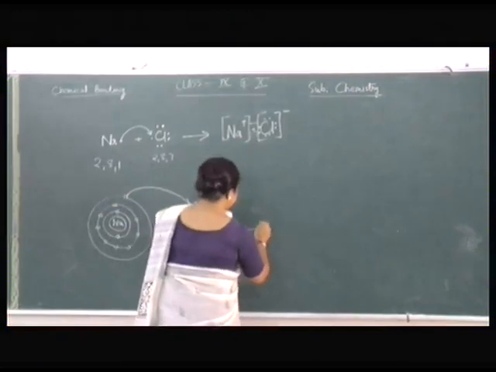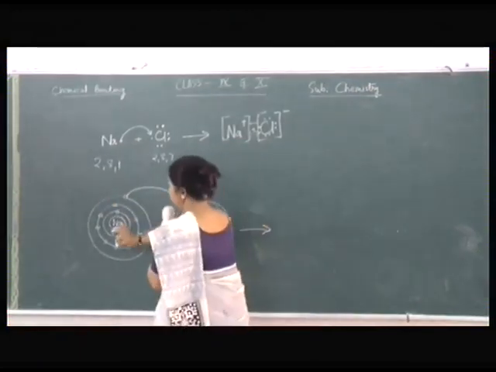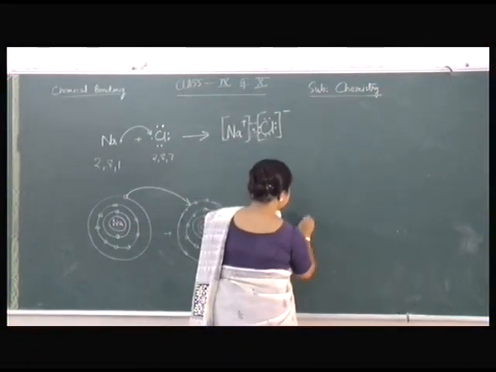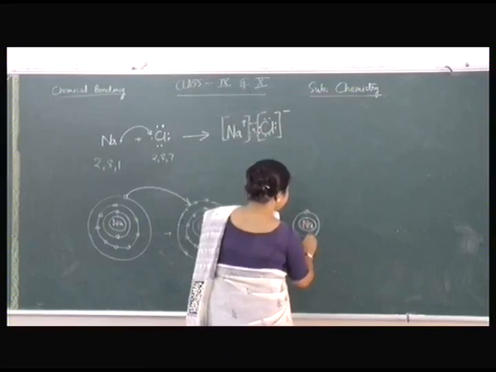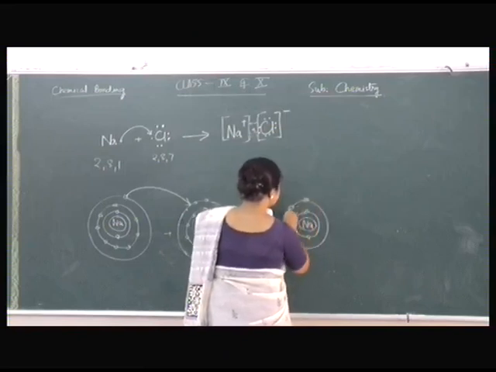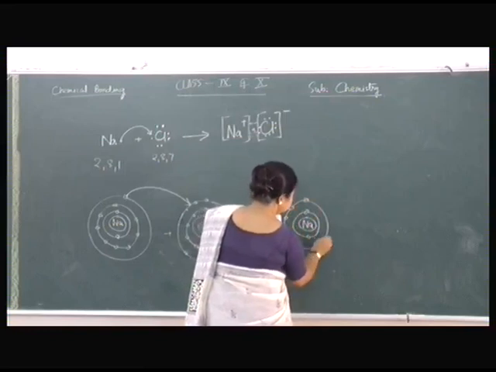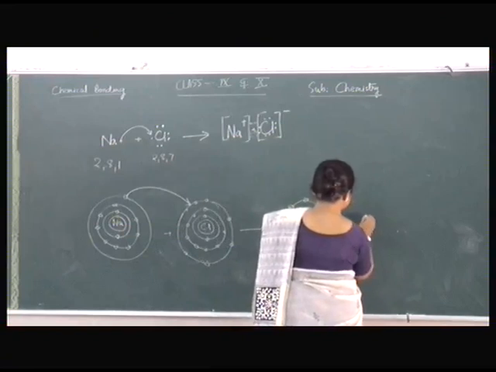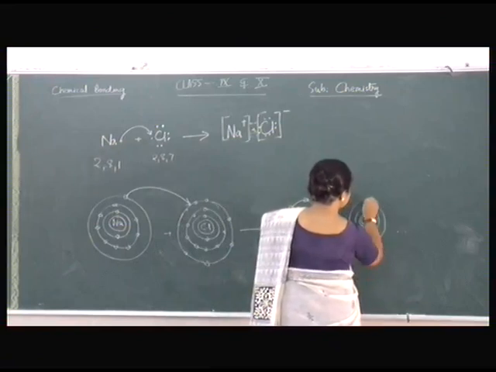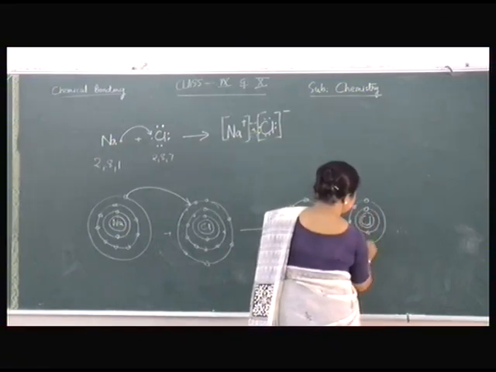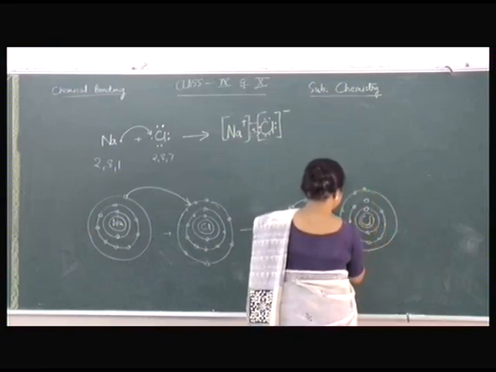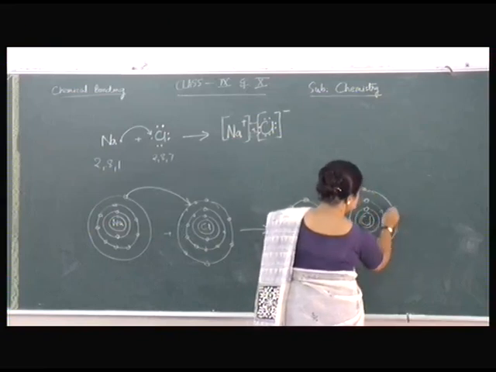As a result, the sodium cation is smaller. You know that cations are always smaller. So Na with 2, 8 electrons, and chlorine with 2, 8, 8.